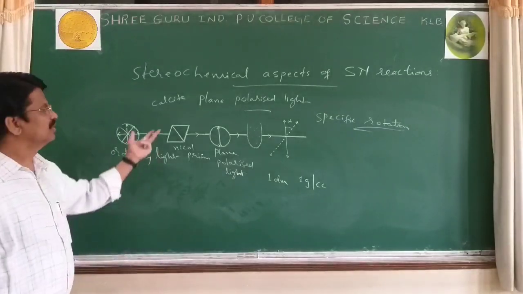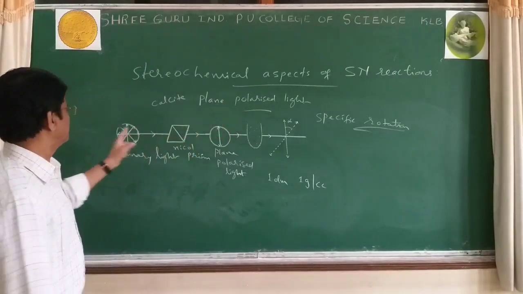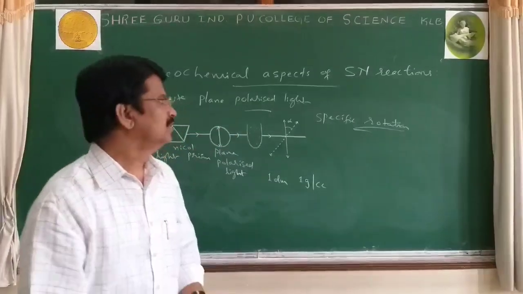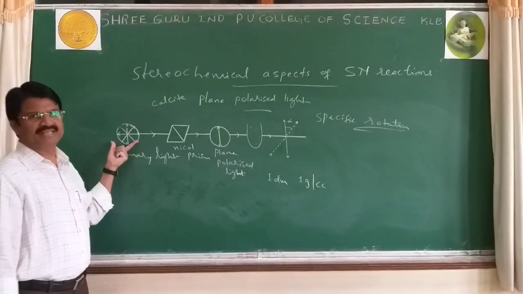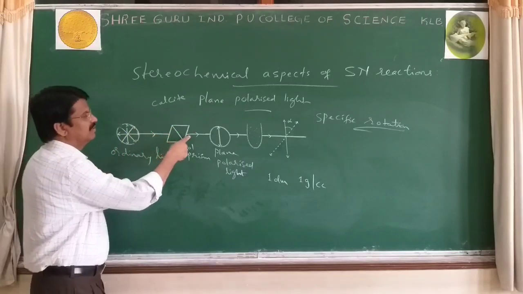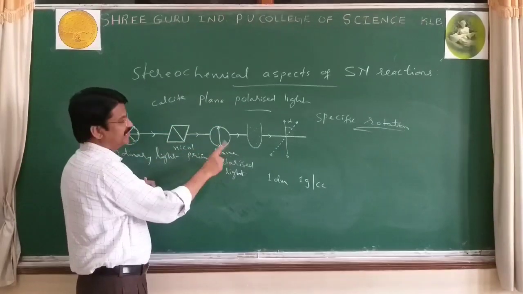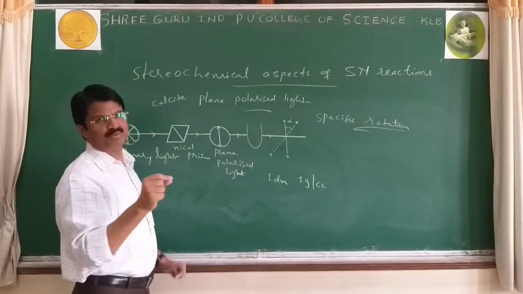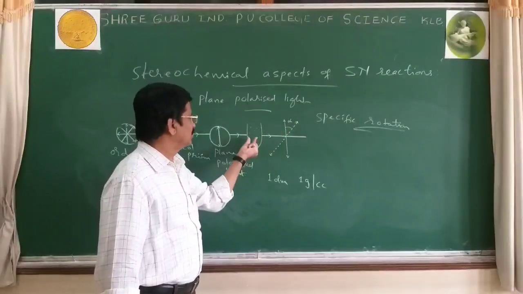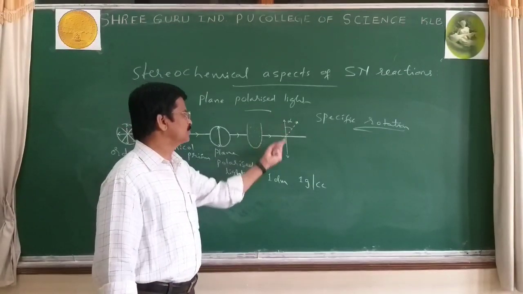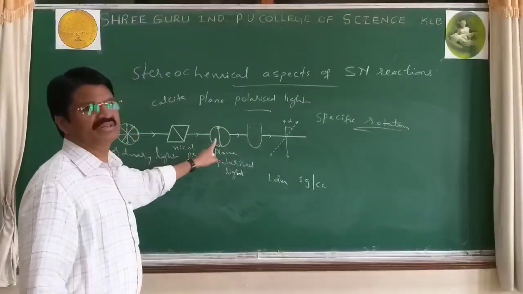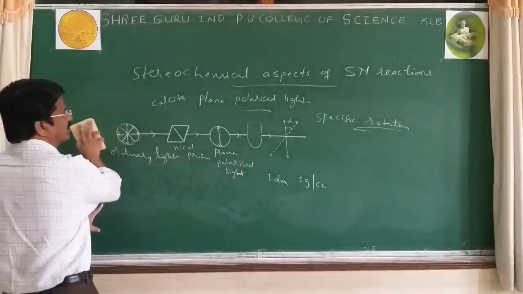So we may get 2 more questions. Explain plane polarized light. What is meant by plane polarized light? How to define? Ordinary light consists of waves vibrating in all the planes. When it is made to pass through a nicol prism, the emitted light consists of waves vibrating in a single plane and is called plane polarized light. And when such rays are passed through an organic solution in a polarimeter, if it shows rotation, then the given compound is called optically active. This is the experimental proof for optical activity of compounds or optical isomerism.